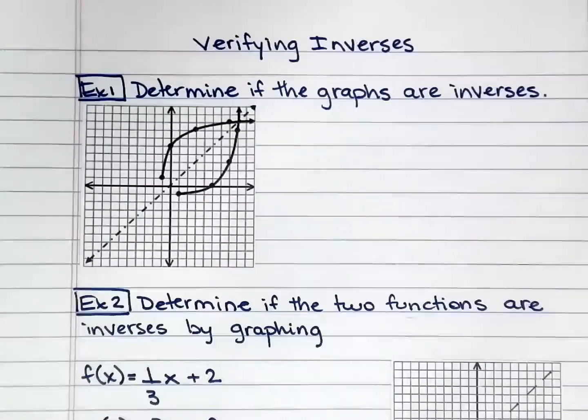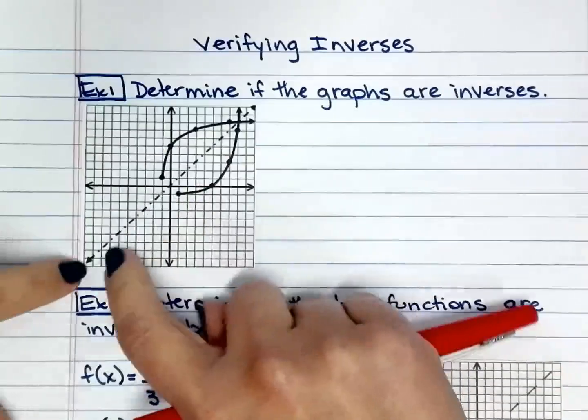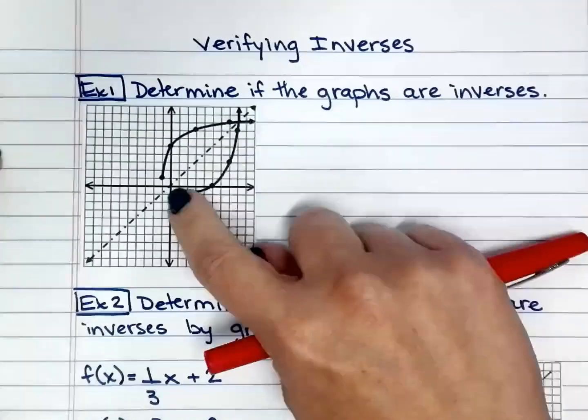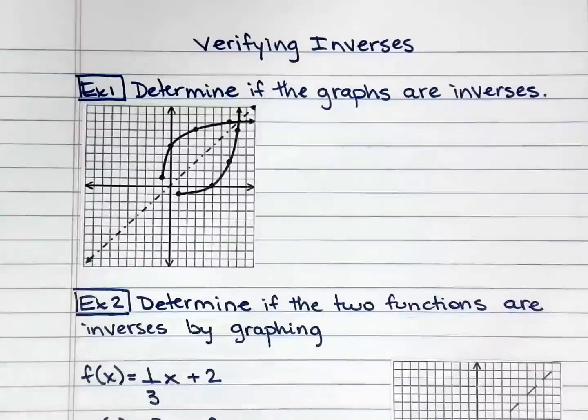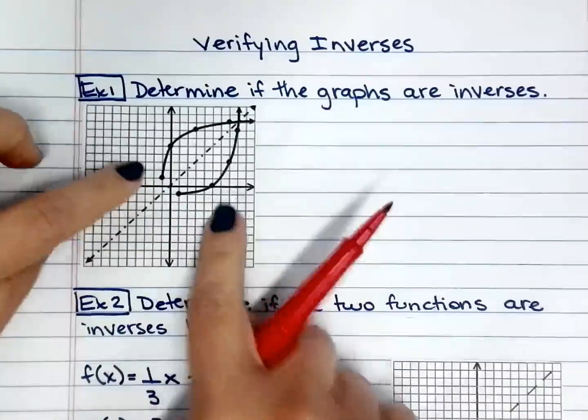Yesterday we talked about what inverses are and how they are a reflection over the y equals x line. So this is the y equals x line, and this is a reflection of this. Therefore, they're inverses. We just did number one like that, easy. Anyway, for number one, we're just talking about if they're inverses.